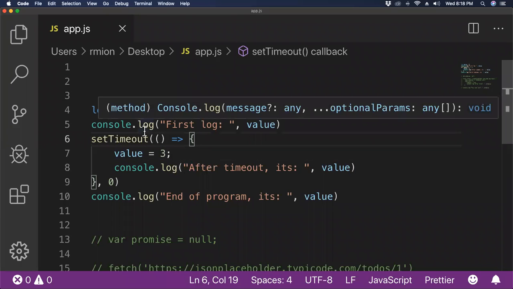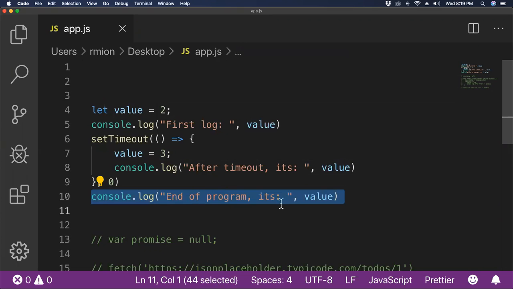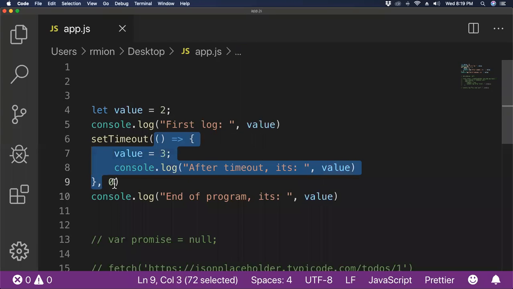So the purpose of this example, yet again, is to show you novice developers will read this top to bottom and think, oh, value is 2, this function runs and changes it to 3, and then it gets here, and by the time I console.log this, value will be 3. And the unfortunate truth, if you don't understand asynchronous programming, is no, value is still 2 here because this function has not yet run. So there's one of the big aha moments here: just because you're reading it top to bottom doesn't necessarily mean it's going to be executed in that order.